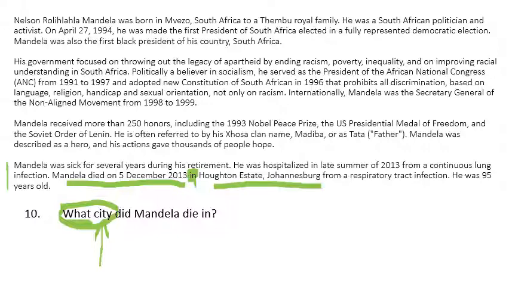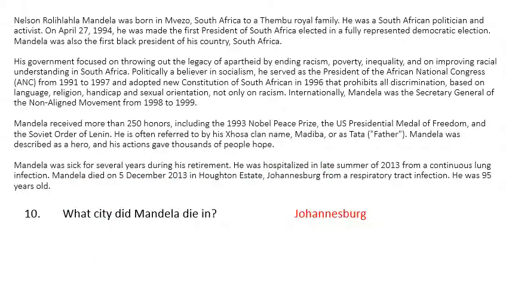Now, you might know, or you might not know, but an estate is an area of land. So Houghton Estate is not going to be the city name. The city name is Johannesburg. The correct answer for number 10 is Johannesburg.